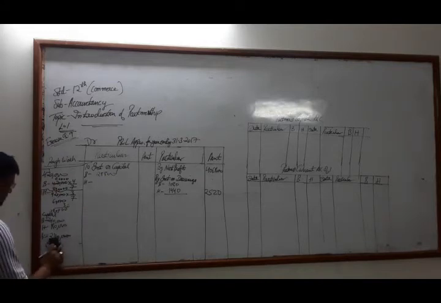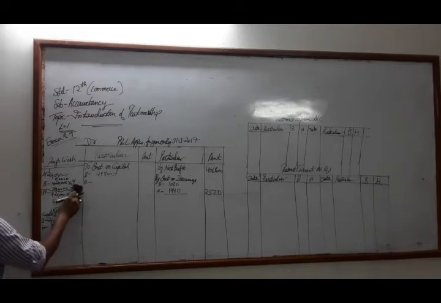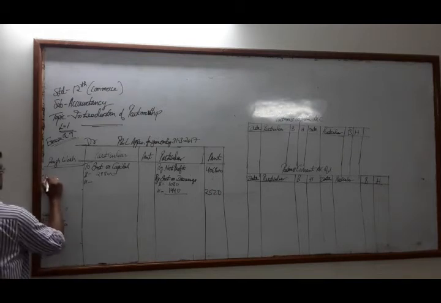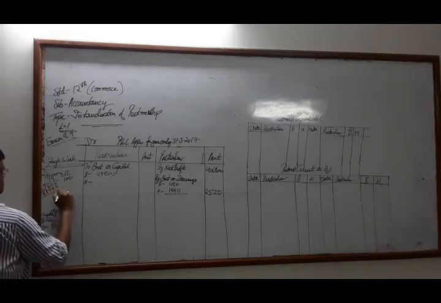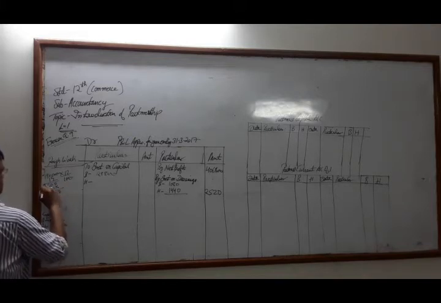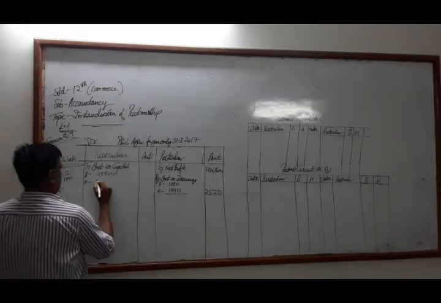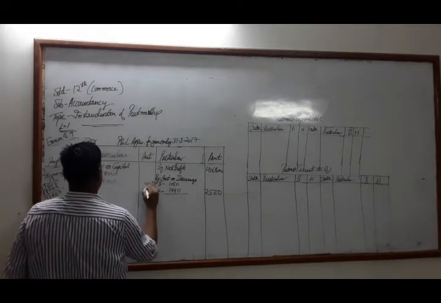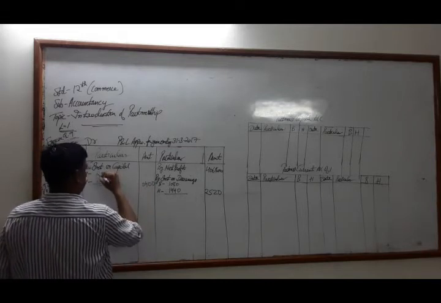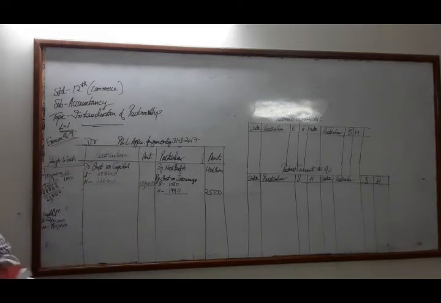And the same for Hiral, 1,80,000 at 12%, gives 21,600 to Hiral. So total interest on capital is 50,400.